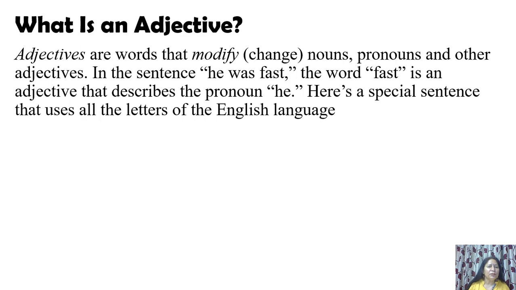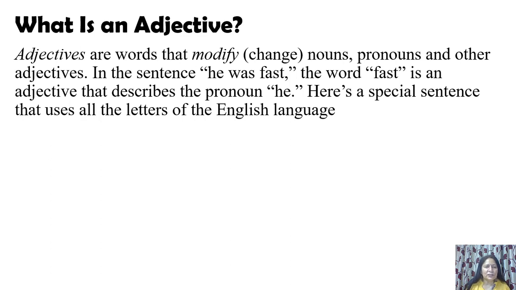They add something to their meaning. They tell their quality, quantity, and many other things. In the sentence, he was fast, the word fast is an adjective that describes the pronoun he.